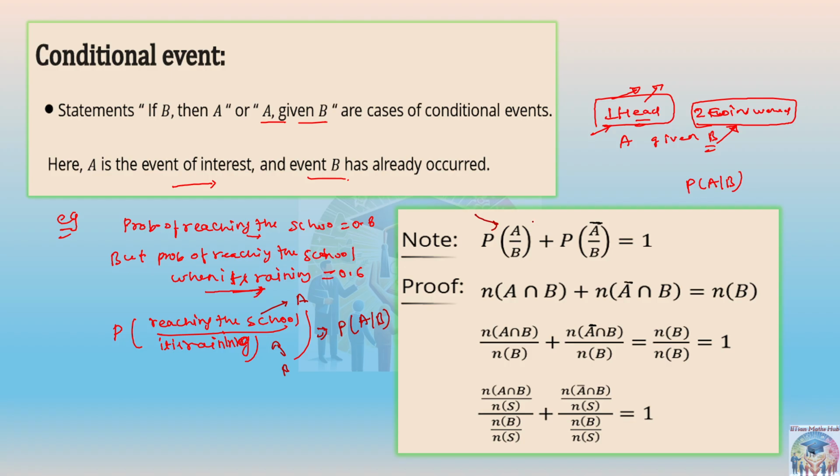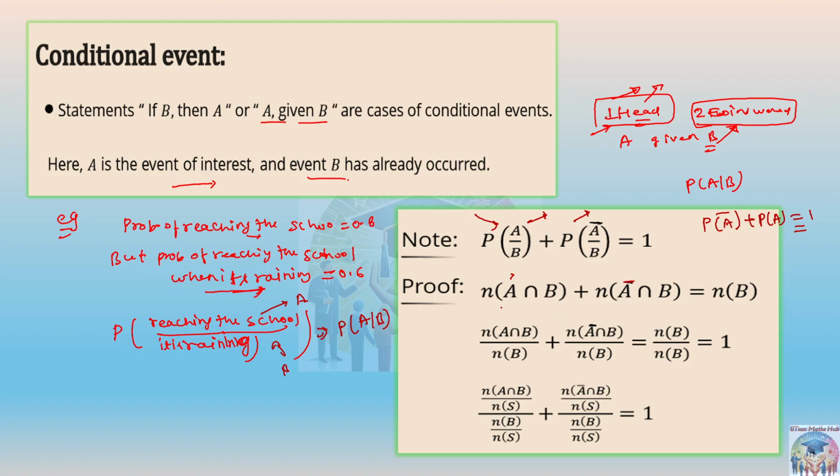Now you already know the basic form: the probability of any event added to the probability of its complement is equal to the total probability, which is one only, the maximum probability that can be. This complement is only on this event A.